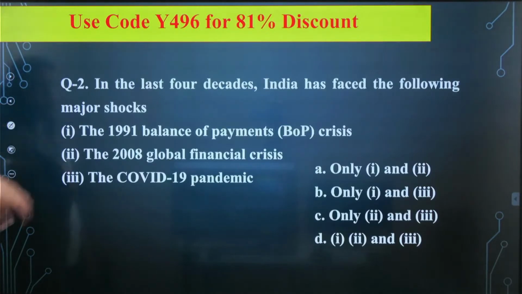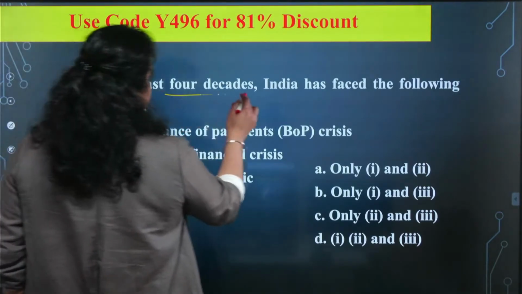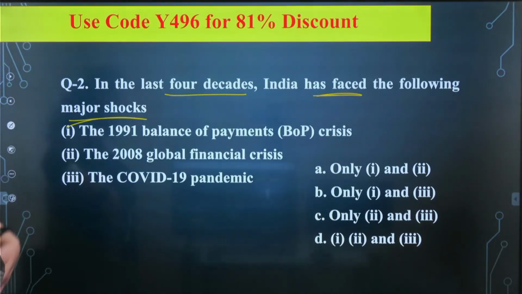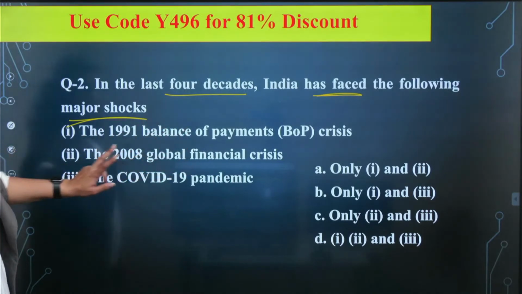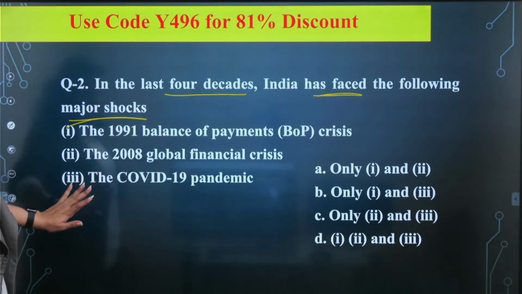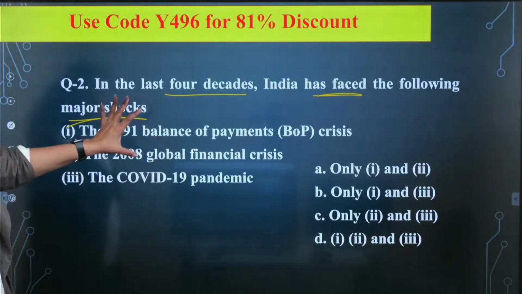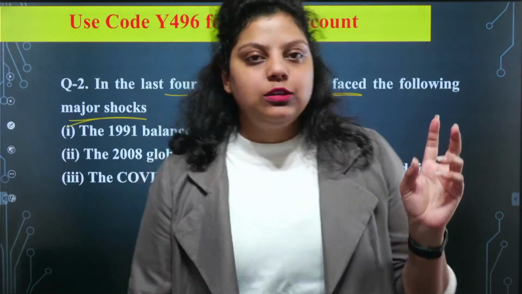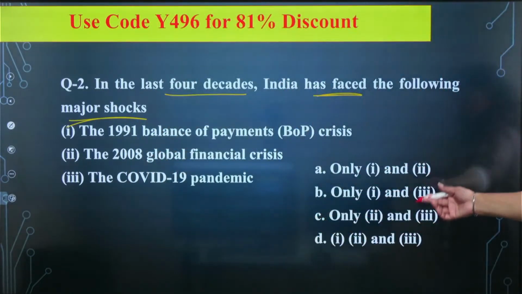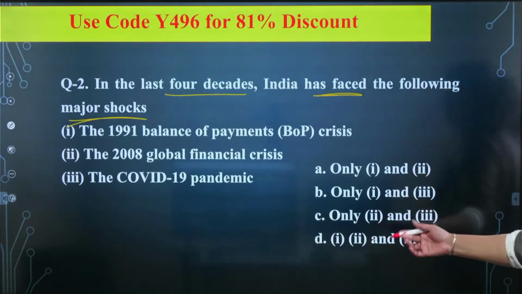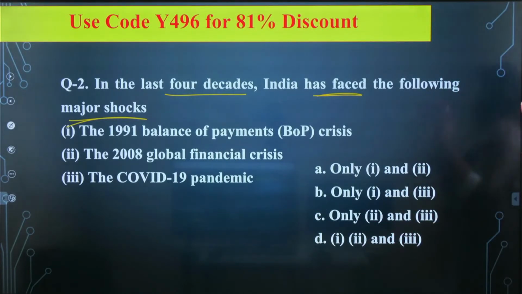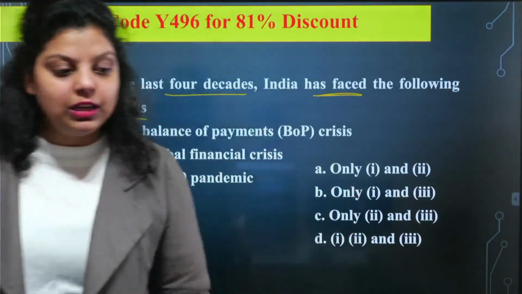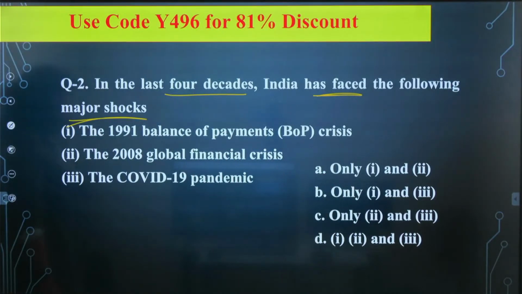Now, the next question is about the last 4 decades, in which India has faced the following major shocks. First is 1991 balance of payment. Second is 2008 global financial crisis. Third is COVID-19 pandemic. Out of these, which major shocks has the Indian economy faced? 1 and 2 only, 1 and 3 only, 2 and 3 only, or 1, 2 and 3 all. Which of these economic shocks has the Indian economy faced? A, B, C or D? Which of the following is correct?